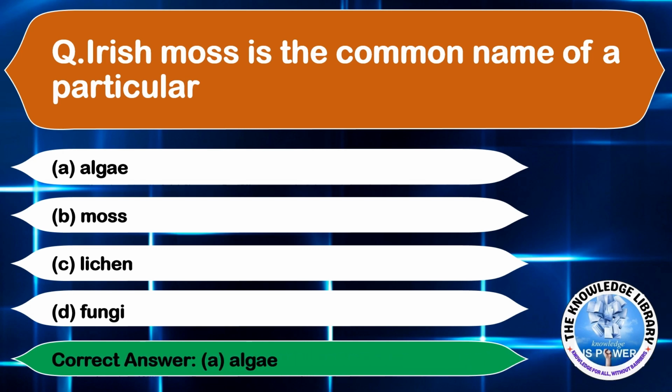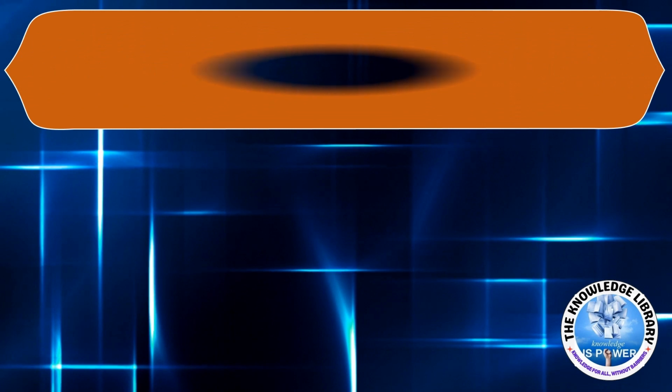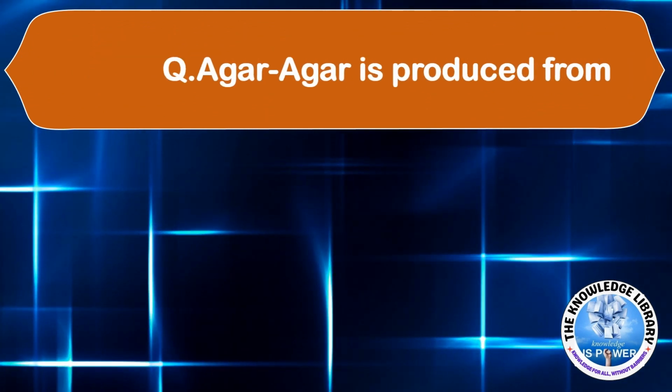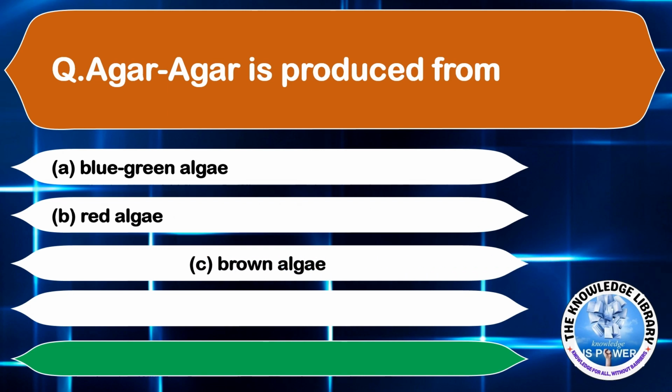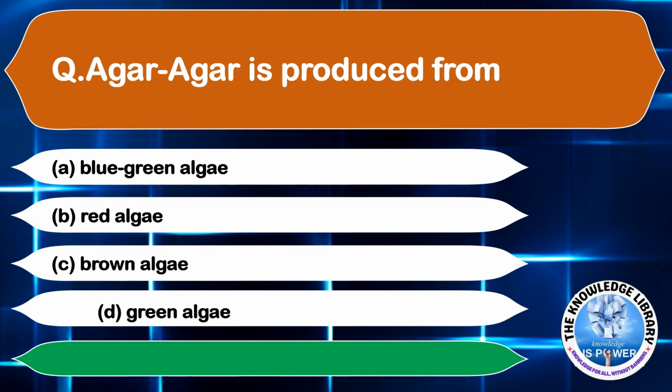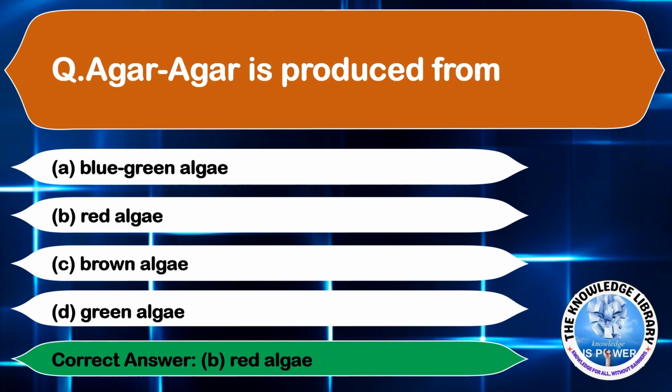Moving on to the next question. Agar-agar is produced from. Option A, blue-green algae. Option B, red algae. Option C, brown algae. And option D, green algae. The correct answer is option B, red algae.